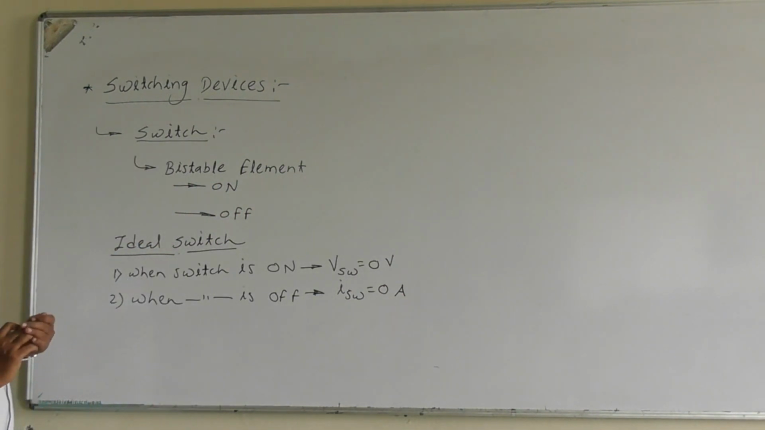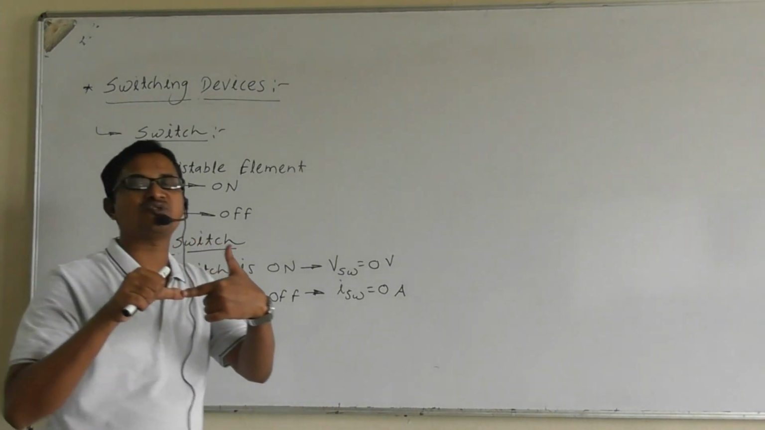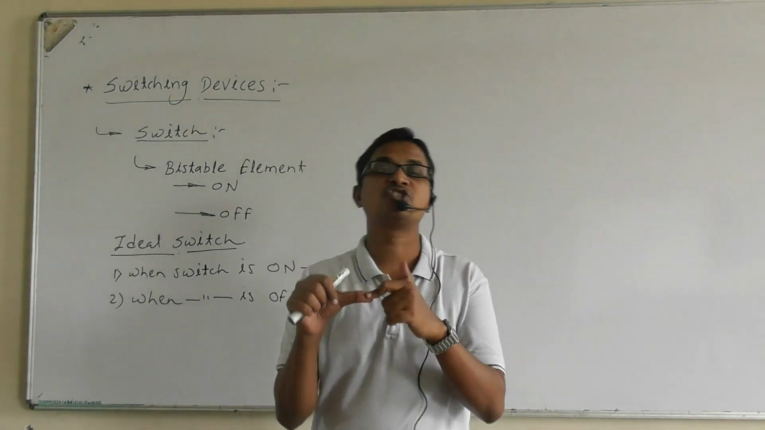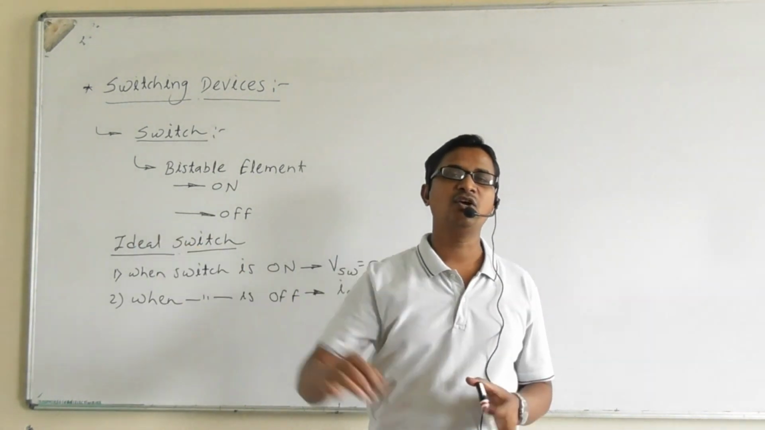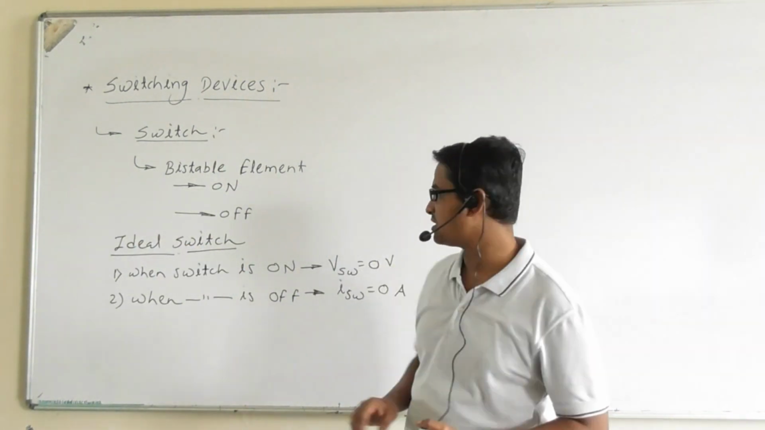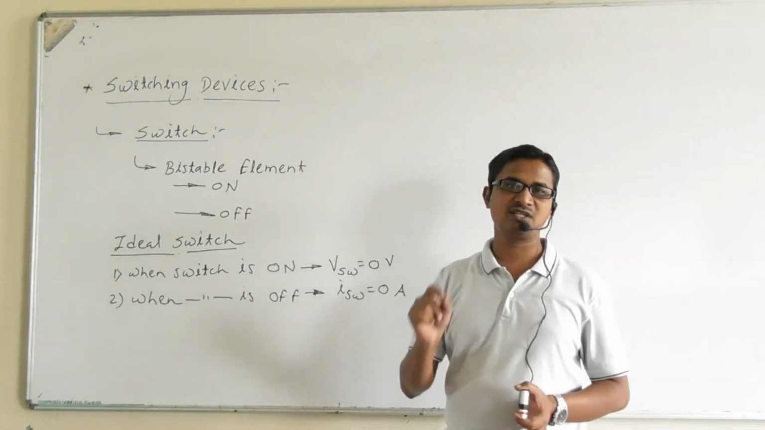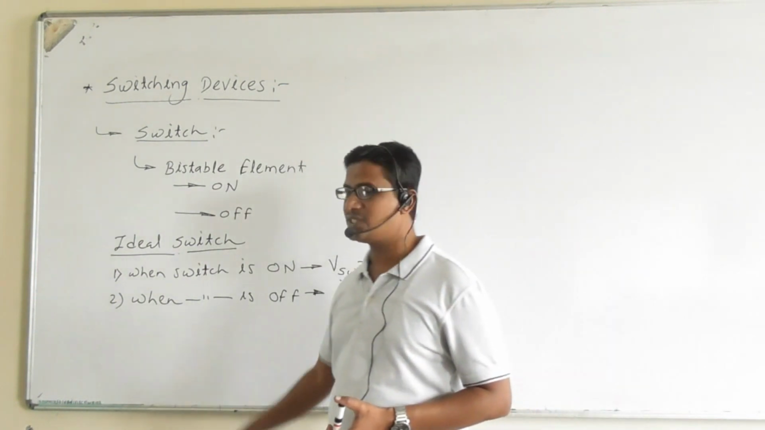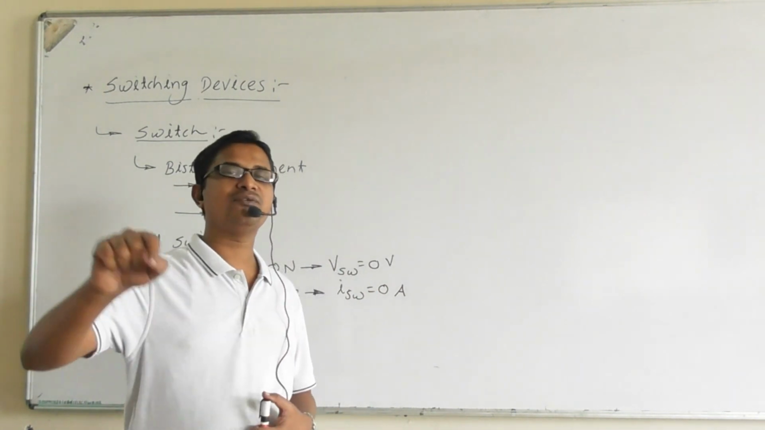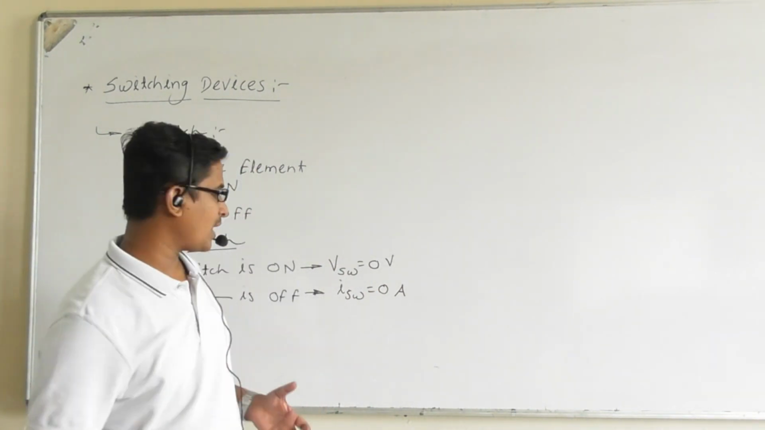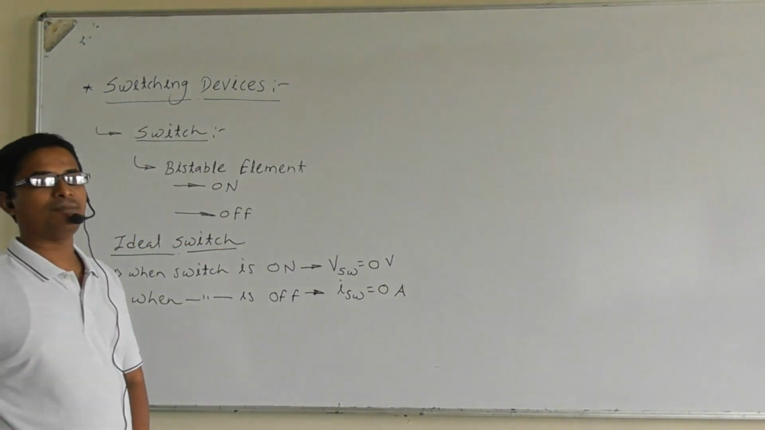So it is important to note that in the case of an ideal switch, when the switch is in the on state, it is completely acting as a short circuit. In a short circuit, the voltage between the short terminals is equal to 0 volt. Second, when the switch is in the off state, it acts as an open circuit, so the current is 0 ampere. Are you getting the point?